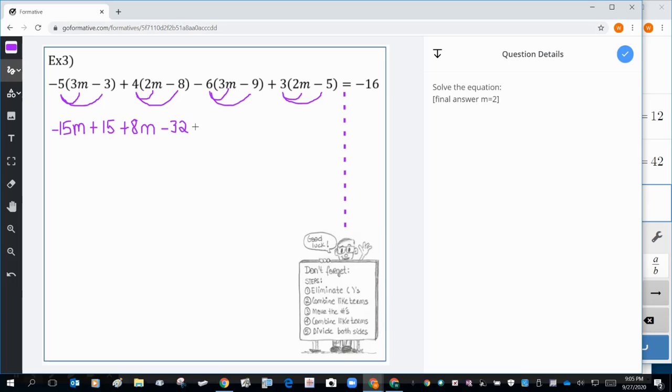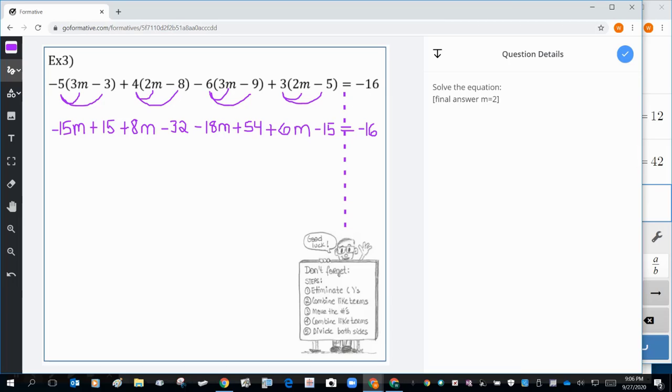Negative 6 times 3m is negative 18m. Negative 6 times negative 9 is positive 54. 3 times 2m is 6m. And 3 times negative 5 is negative 15. Now we have the equal sign right here. And we write negative 16 here because there's nothing on this side except the negative 16.